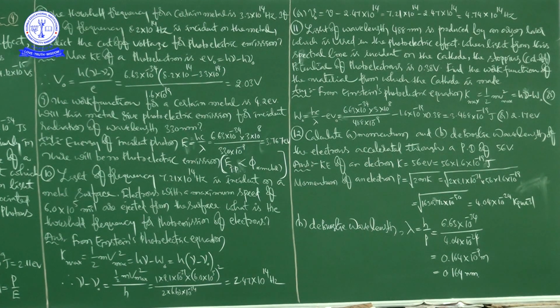So this is the de Broglie wavelength of the electron. Two things we found: one is the momentum of the electron, another is the de Broglie wavelength of the electron. Okay, right. So in this class we discussed exercise problems from problem number 6 to problem number 12. In our next class we will continue with the next problems. Okay, right. Thank you.